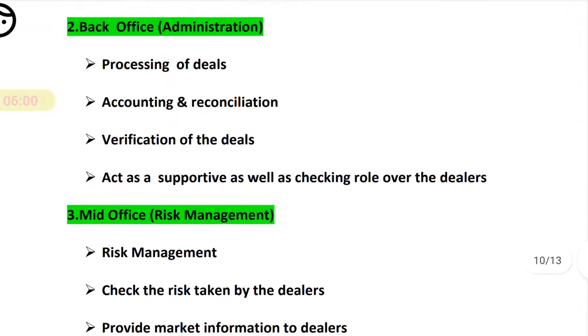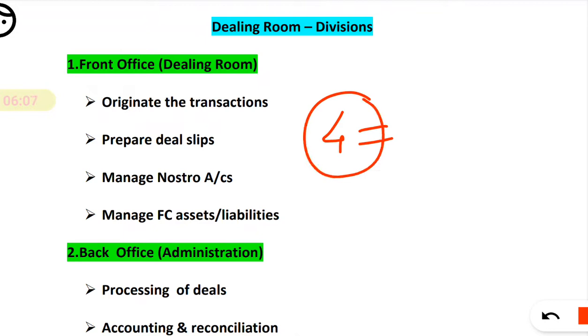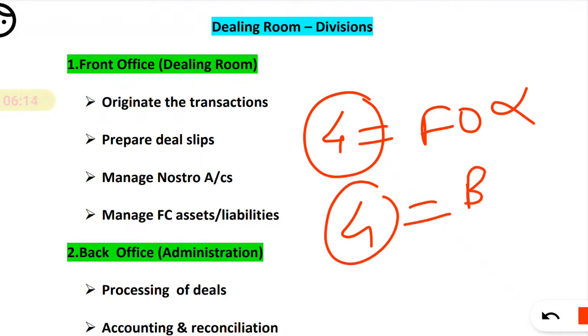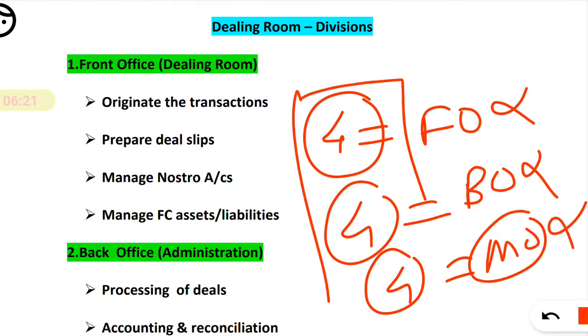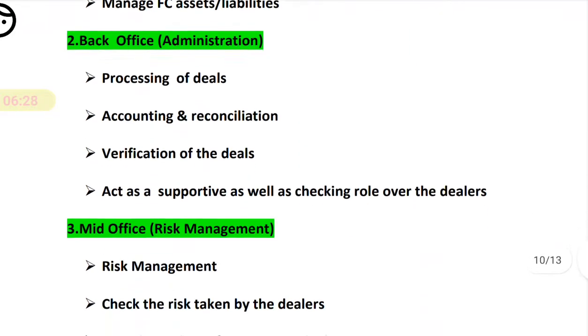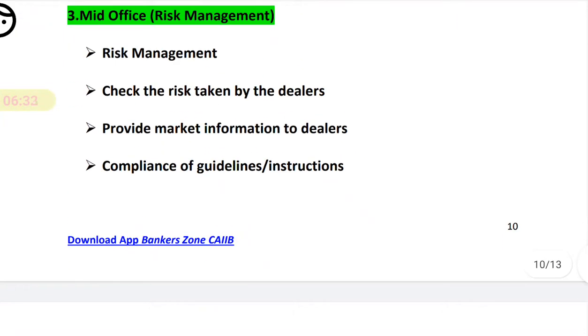So how can a question be asked here? They will give 4 options, and they will ask which of the following is not a function of the front office. They will ask which of the following is not a function of the back office, and they will ask which of the following is not a function of the mid office. Okay, so from the 4 options you have to choose the correct one, which of the following is not a function. In this way they can frame a question. Okay, so now we will discuss the next point, the 2 responsibilities of a mid office.